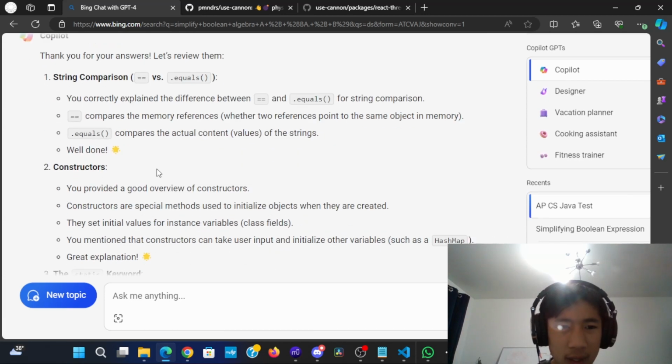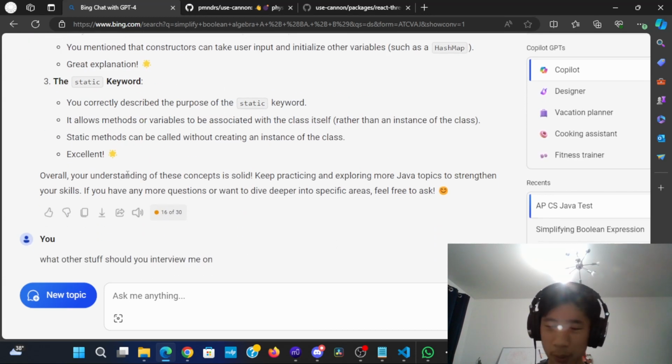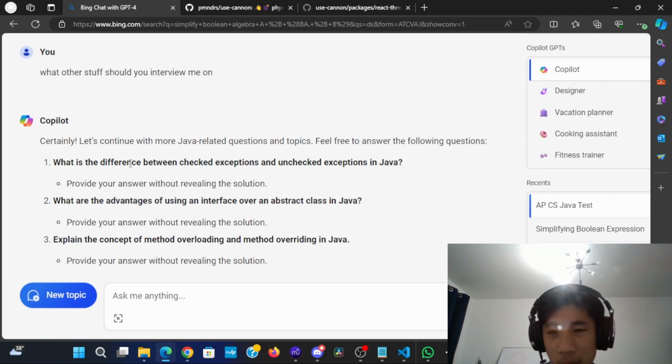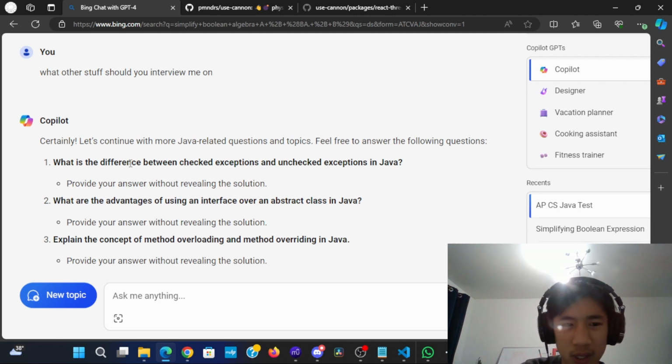And it told me that I got a well done, great explanation, excellent. So Matt should compliment me on everything. I moved on to some other topics in which it would ask me some other, a little harder questions. For example, what's the difference between checked and unchecked exceptions? The advantages of using an interface over an abstract class, and the concept of method overloading and method overriding. I'm not going to answer this because I already feel like I did quite a bit. I'm kind of sick of Java for today.